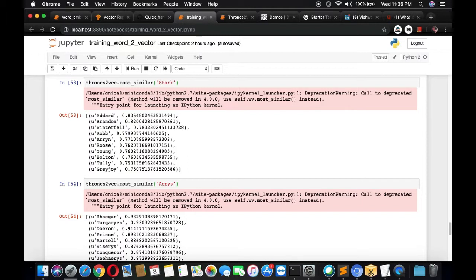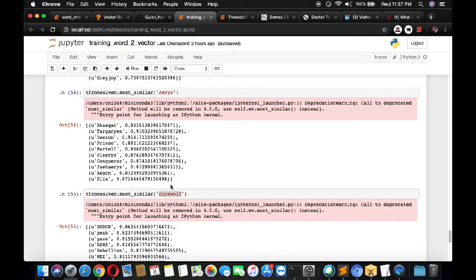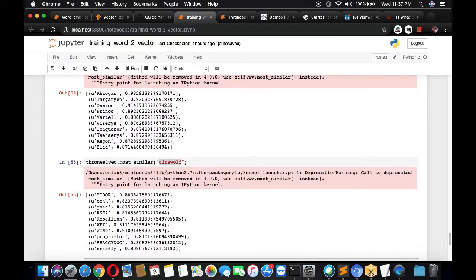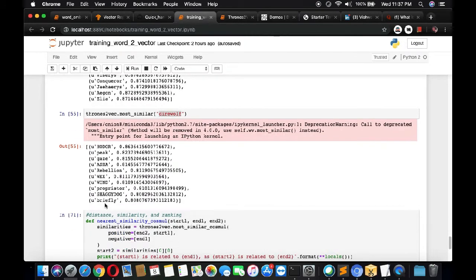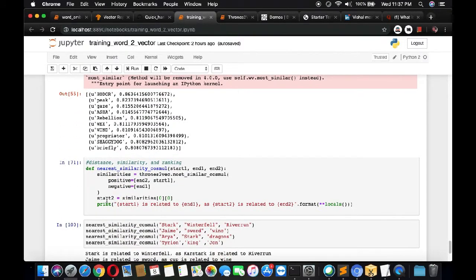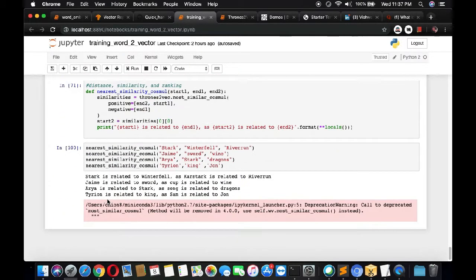Now we are going to do again what we did the previous time. The most similar words to Stark will be Eddard, Brandon, Winterfell, where they lived. So this makes sense. Again the same thing here. Then for direwolf, we get Khal, Drogo, and so on. Okay, let's move to the more interesting part.